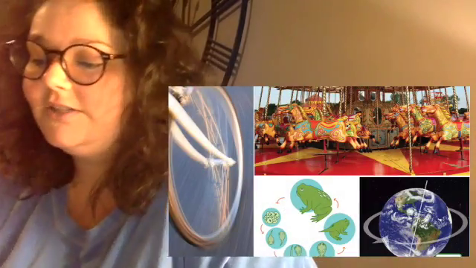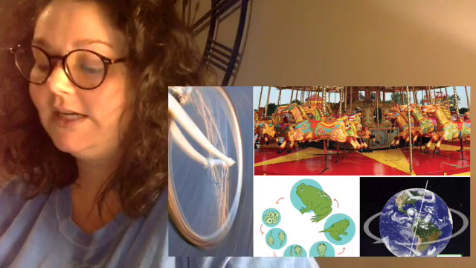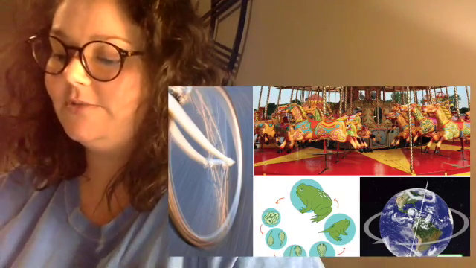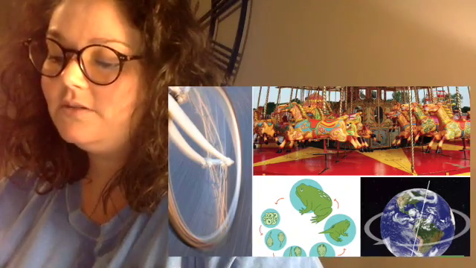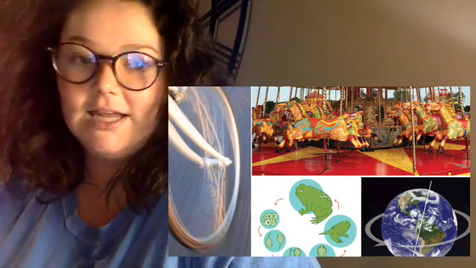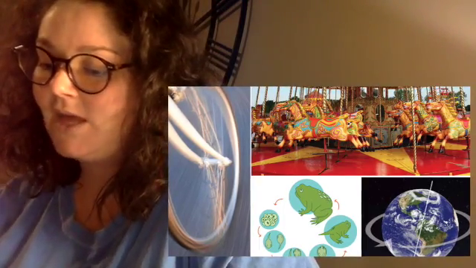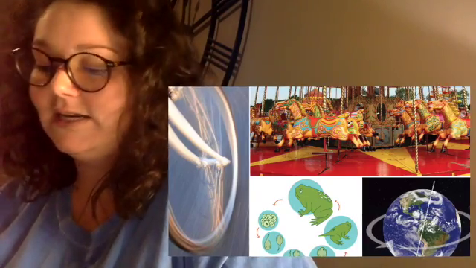A cycle is just like a circle that goes around and around, just like there are circular objects that go around and around. There are also many natural cycles that occur on Earth that happen again and again. A cycle is a sequence of events that repeats itself again and again.